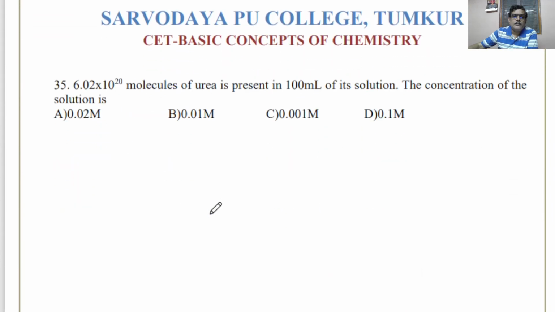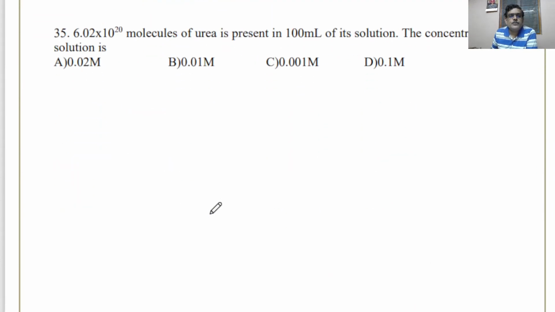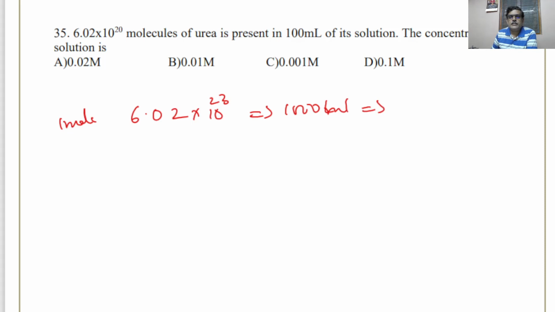6.02 × 10^20 molecules of urea are present in 100 ml of the solution, so what is the concentration of the solution? Say 6.02 × 10^23, that means 1 mole of urea is present in 1 liter, 1000 ml of the solution. Then we say it is a 1 molar solution.